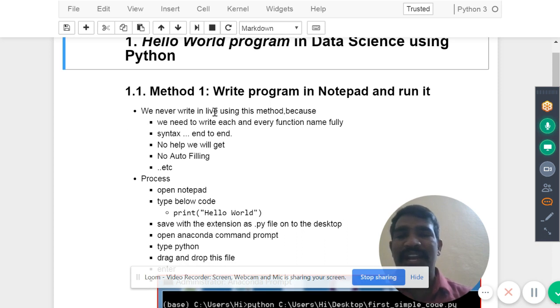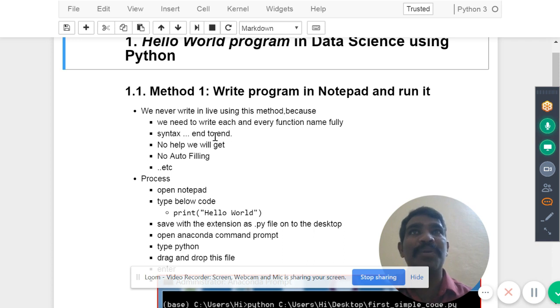We never write in Notepad in the industry because we need to write each and every function name fully. As I said earlier, 1,56,000 plus packages are available, and each package has so many functions. Is it possible to remember all those things using my brain? Impossible. So that's why we don't write like this.